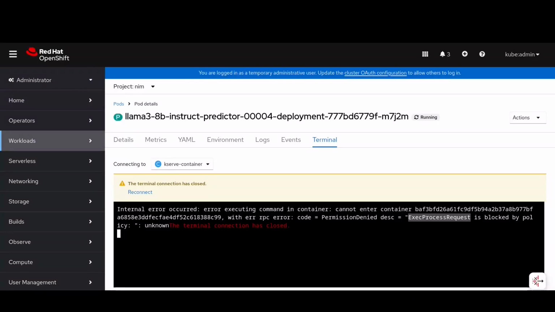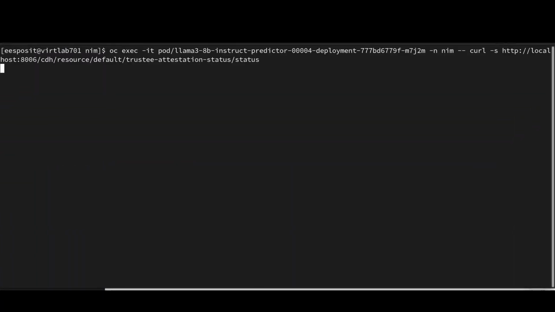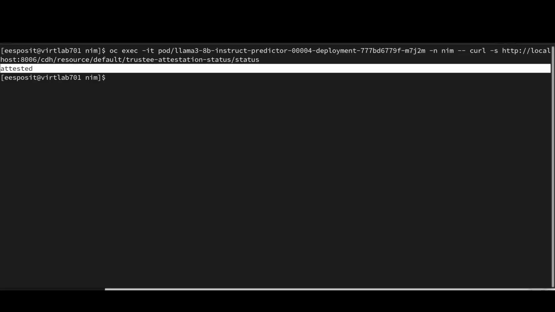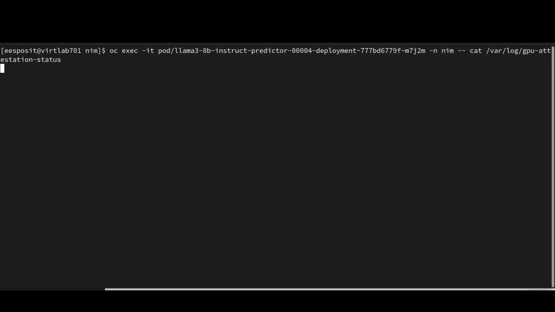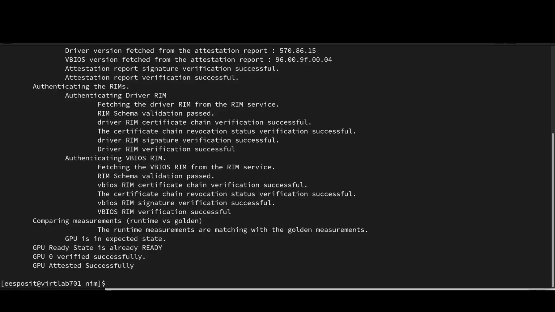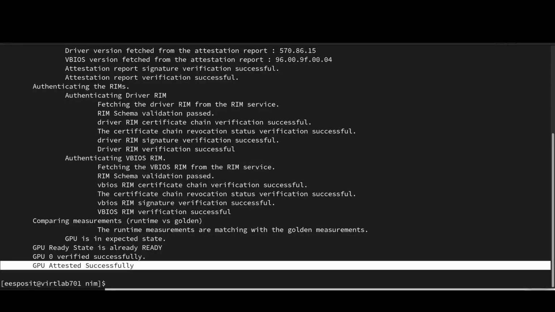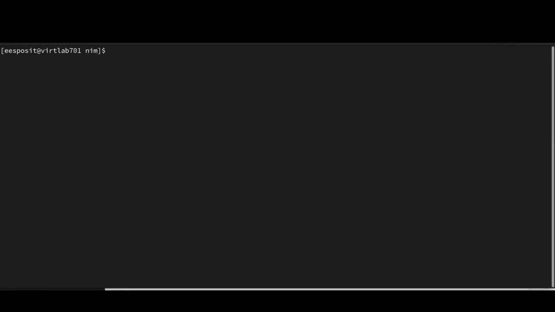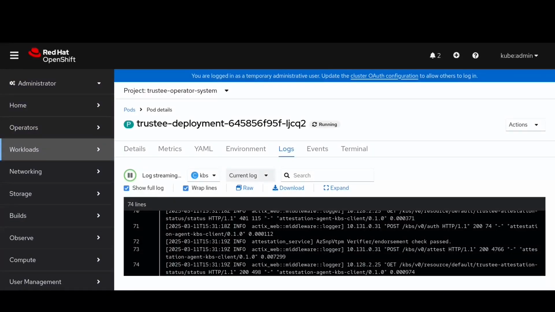Let's indeed try to manually perform attestation on the CPU. And then on the GPU. In the Trustee logs, we can check how attestation worked, and we can see that all the checks passed.